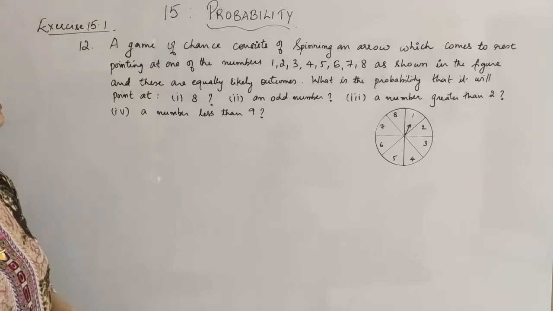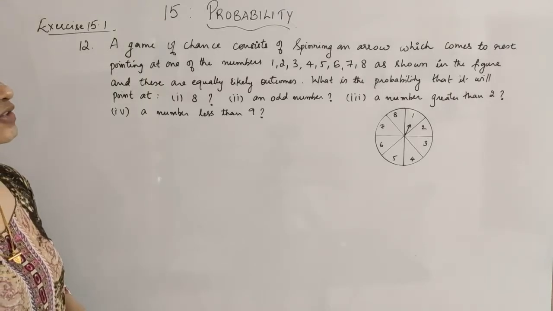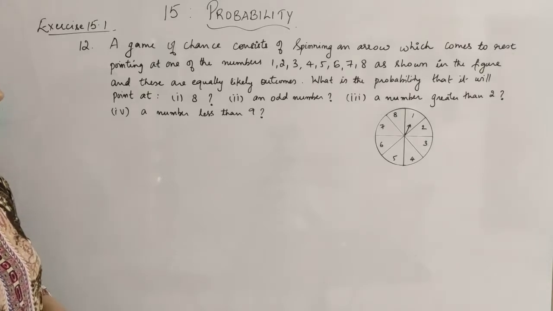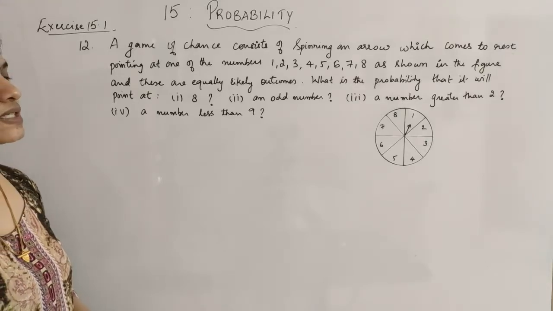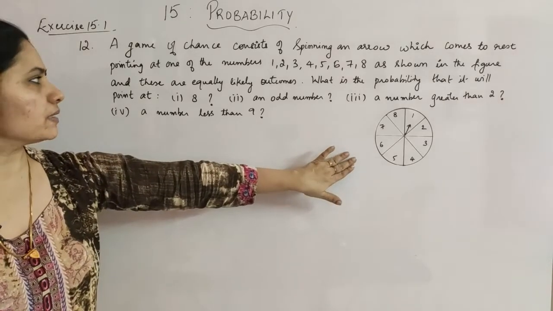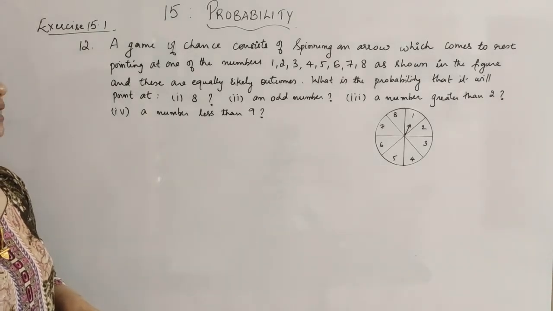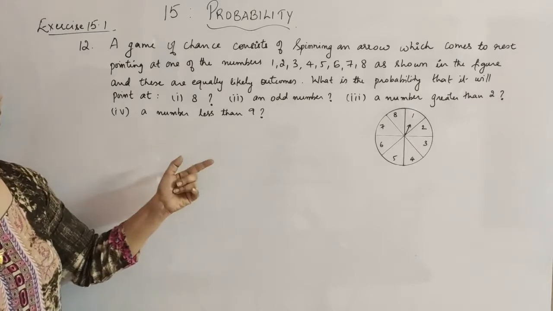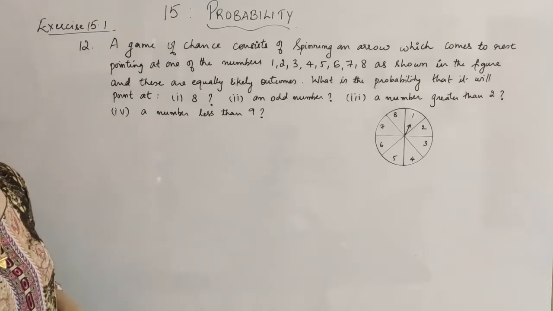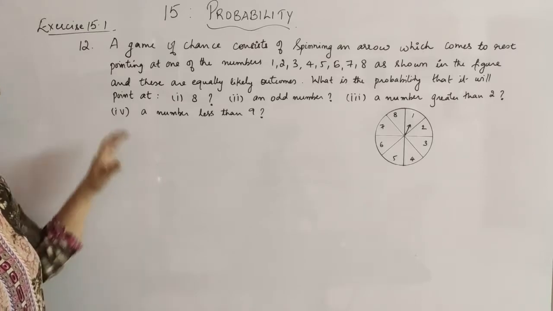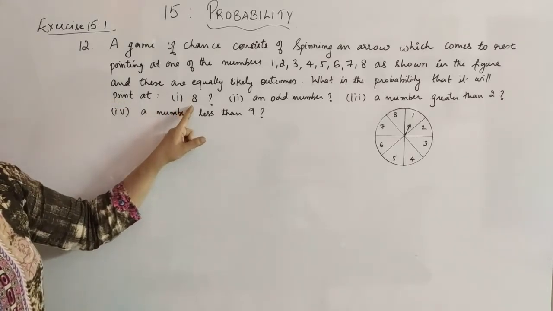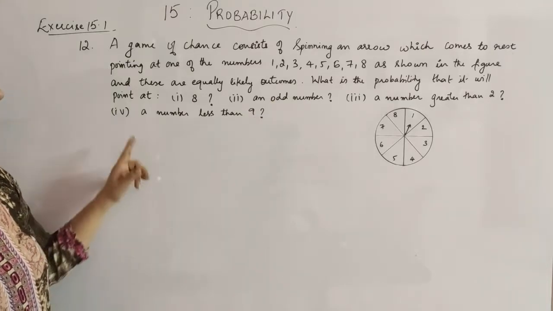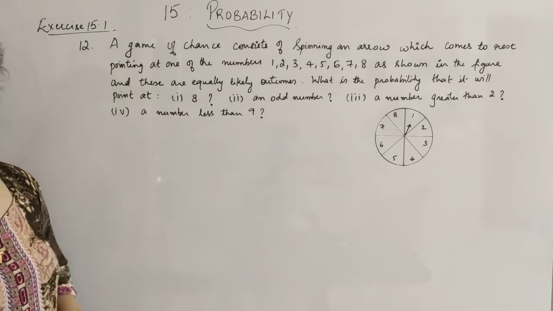Question number 12. A game of chance consists of spinning an arrow which comes to rest pointing at one of the numbers 1, 2, 3, 4, 5, 6, 7, 8 as shown in the figure. And these are equally likely outcomes. What do you mean by equally likely outcomes? They have an equal chance to occur. The occurrence will be equal. What is the probability that it will point at: first, 8; second, an odd number; third, a number greater than 2; and fourth, a number less than 9.